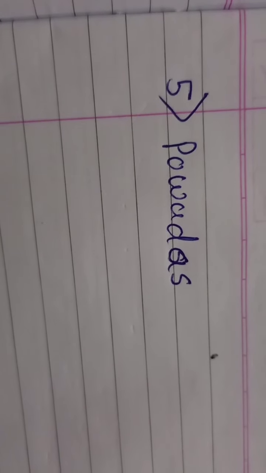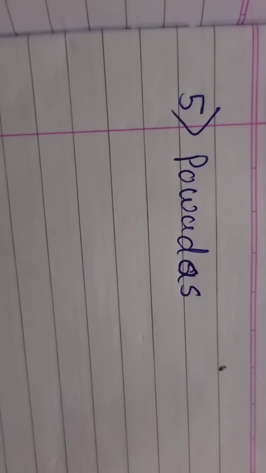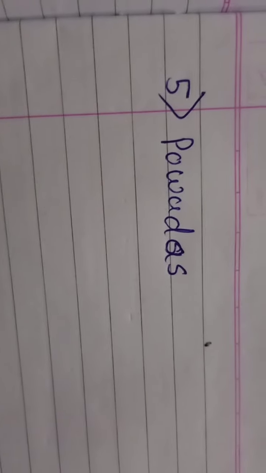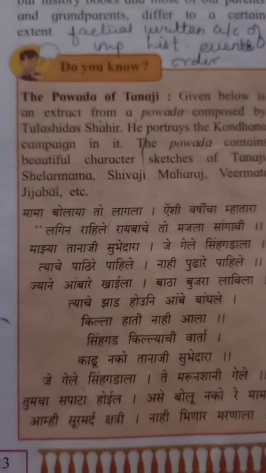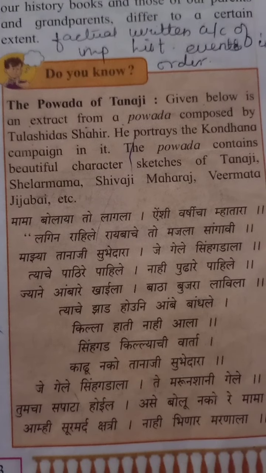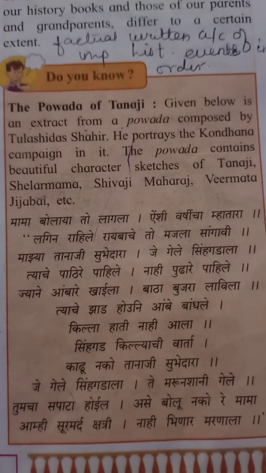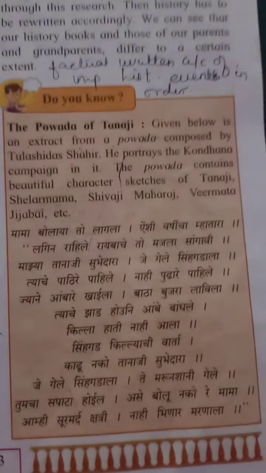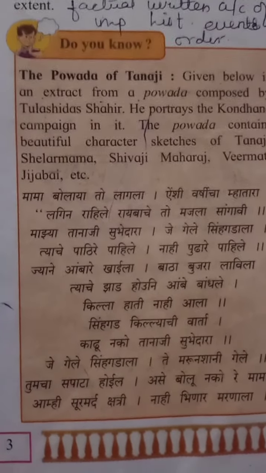Now the next oral source is Povadas. Povadas on Shivaji Maharaj, Povada of Tanaji Malusare. It is an example of Povada. You can see in your textbook the Povada of Shivaji Maharaj. Here is the Povada on Tanaji Malusare. You can read this Povada from your textbook page number 3. It is an example of Povada.